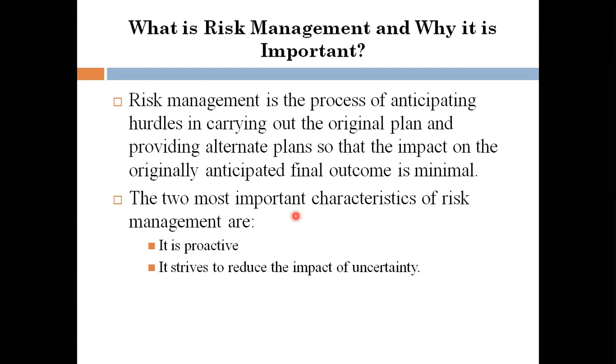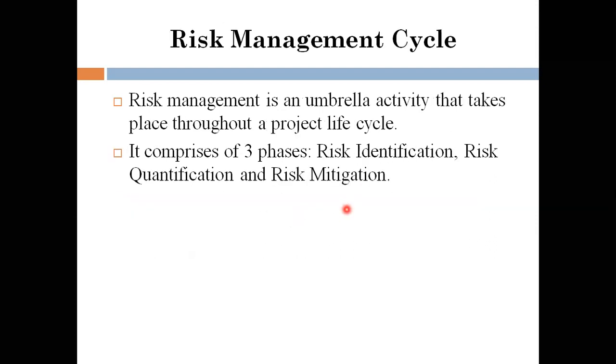And second, it tries to reduce the impact of uncertainty. As I said, you have an alternate plan, your plan B, designed to minimize the deviation from the expected or designed outcome. Then whatever you have predicted, you will be almost consistent with the final outcome. It may not be the promised one you would have gotten without a risk. So these are the two most important characteristics of risk management.